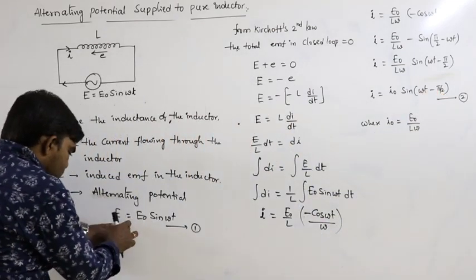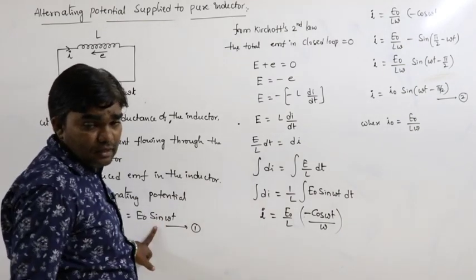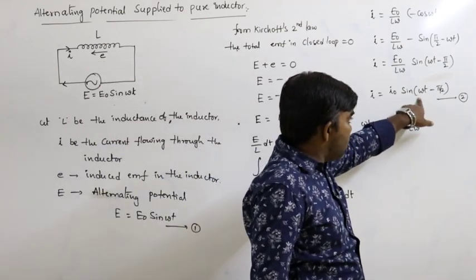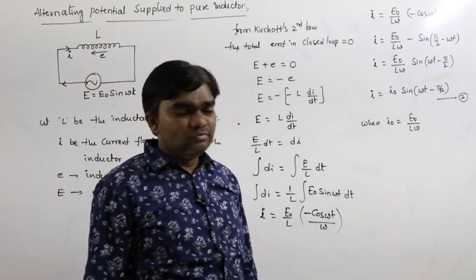So see here, this is E is equals to E naught sin omega t. This is I is equals to I naught sin of omega t minus pi by 2.